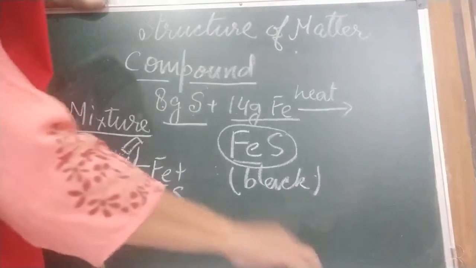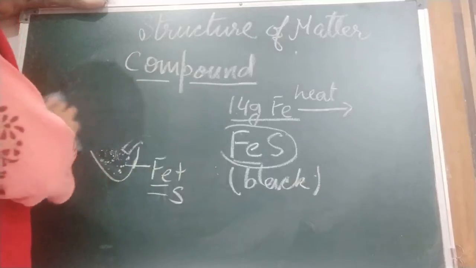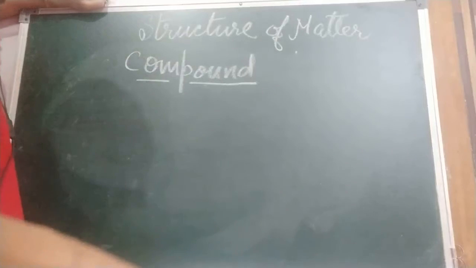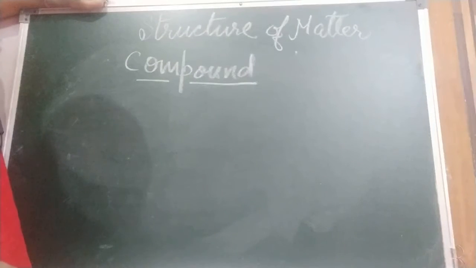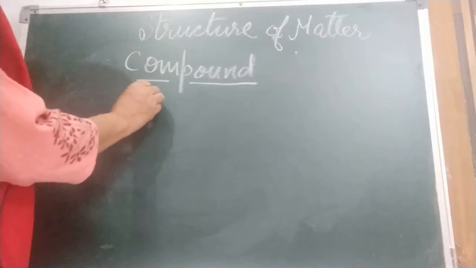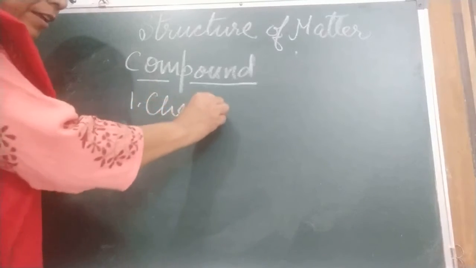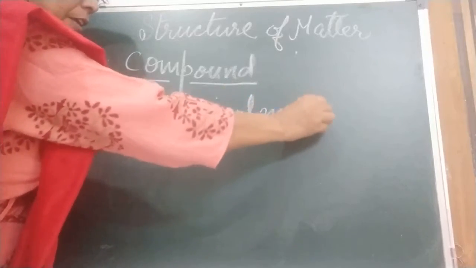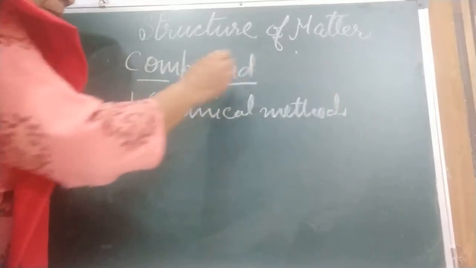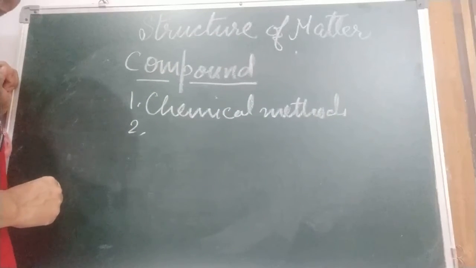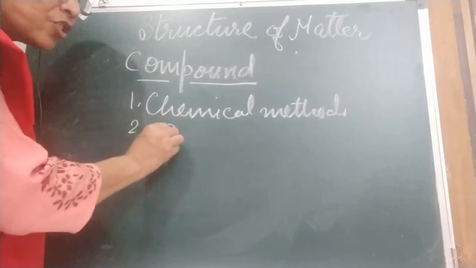Now I am going to tell you some properties of a compound. First, a compound can be broken down into its constituent elements by chemical methods. As I told you, iron and sulfur we can separate by a chemical method. Second, a compound always contains the same elements combined together chemically in a fixed ratio.